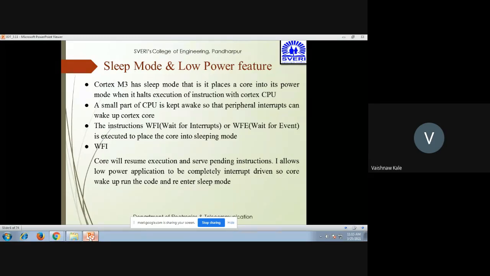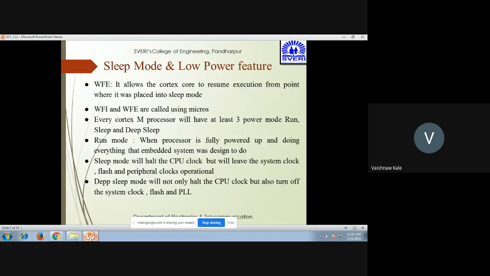Now, what actually WFI means? Core will resume the execution and serve pending instructions. It allows the low power application to be completely interrupt driven, so core can wake up, run the code, and re-enter into the sleep mode. Whereas WFE allows the Cortex core to resume execution from the point where it was placed into the sleep mode. WFI and WFE can be called using macros.